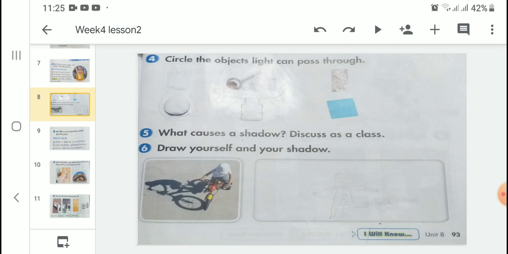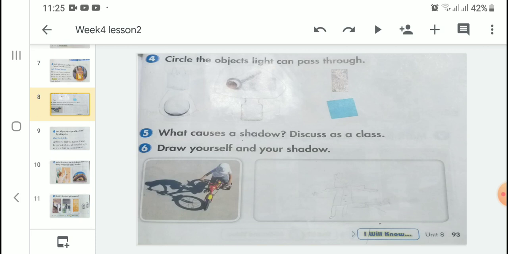Circle the objects that light can pass through. First picture is a transparent bag. So you know that light can pass through transparent things. So circle it. Second picture is foil. That is opaque. Light cannot pass through it. Third picture is a door.